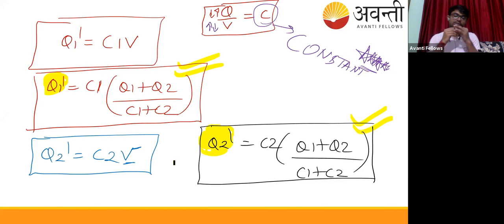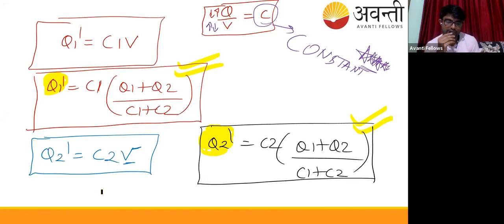Now the people who haven't texted or asked, the one who asked is benefiting other people also. So just text me, did you understand now? Everyone understood, just text me. Everyone who had doubts, they understood how it is Q1 dash and Q2 dash. Now for the fresh charge, we just need to substitute the values ultimately.